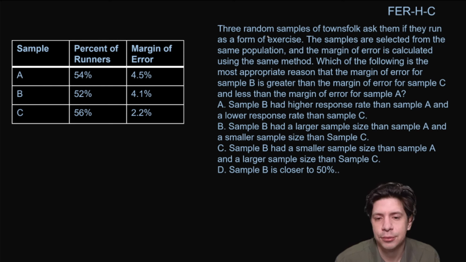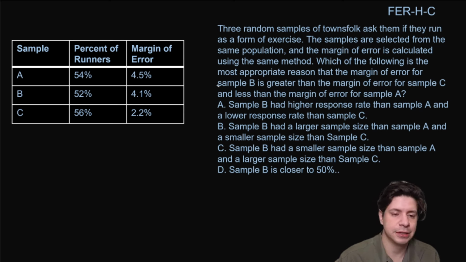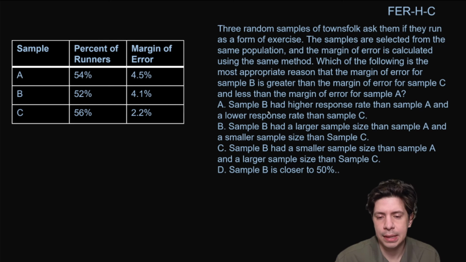3 random samples of townsfolk, ask them if they run as a form of exercise. The samples are selected from the same population and the margin of error is calculated using the same method. Which of the following is the most appropriate reason that the margin of error for sample B is greater than the margin of error for sample C and less than the margin of error for sample A? Okay, so margin of error for sample B, right, is greater than C, but less than A. Why would that be, right?